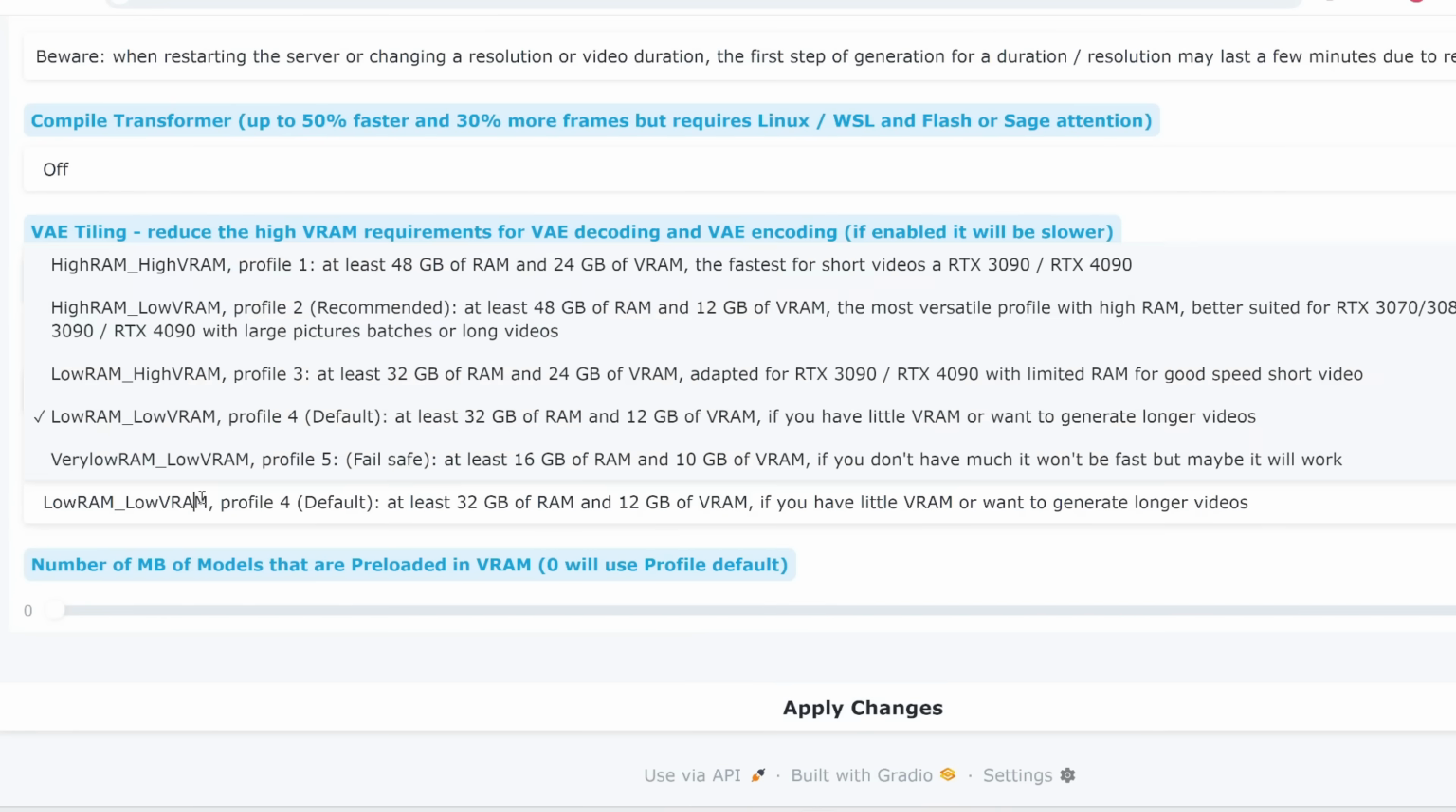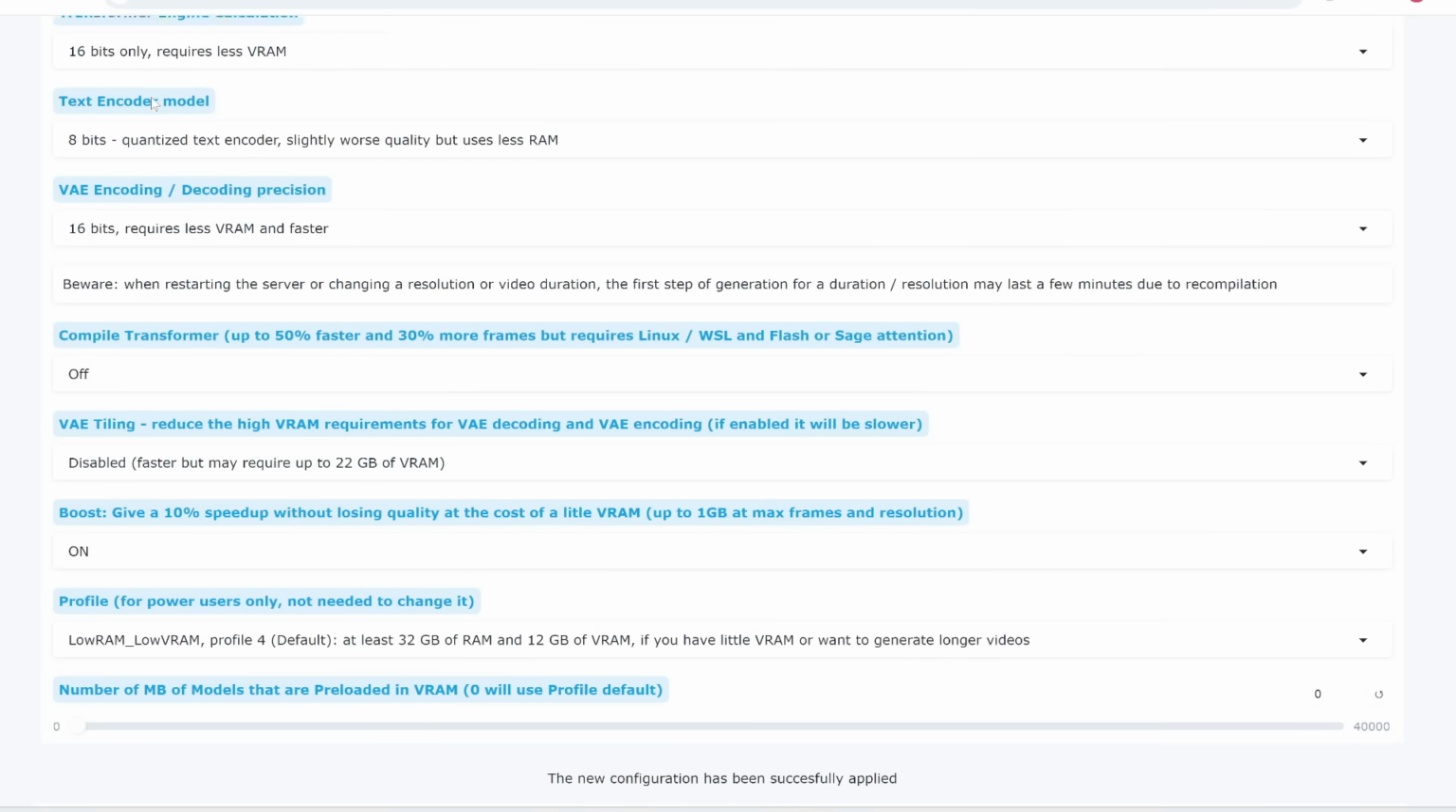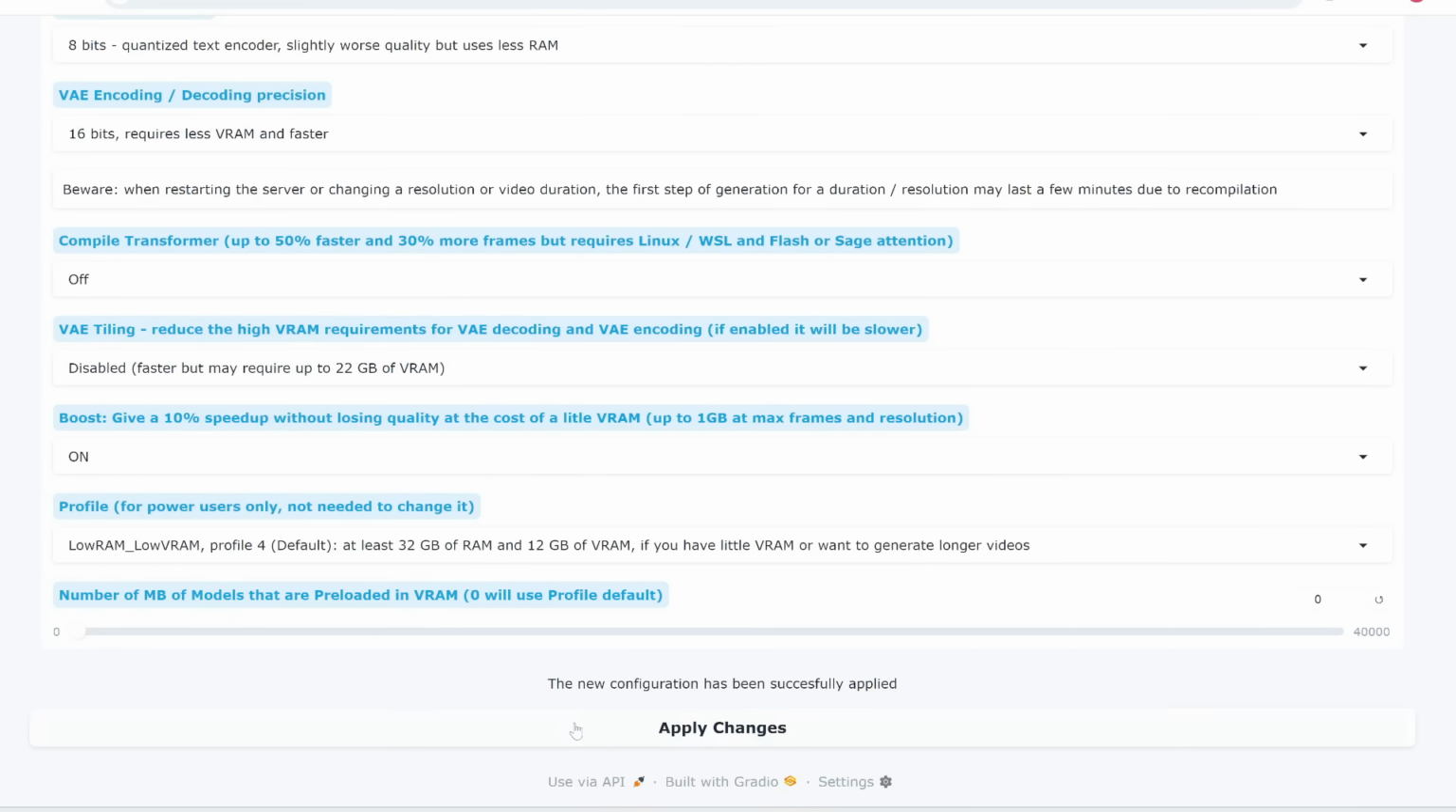Here for the profile, you can select a ton of these profiles. The default is this one if you have low RAM and low VRAM, and here it lists out the minimum amount that you should have. If you have at least 32 gigabytes of RAM and 12 gigabytes of VRAM, you should select this. If you have 24 gigabytes of VRAM, for example a 4090, then you should select profile 3. Conversely, if you have a ton of RAM but low VRAM, for example at least 48 gigabytes of RAM and only 12 gigabytes of VRAM, then you would select this, and so on and so forth. These are pretty self-explanatory. After you've selected the best options for your device, you can click on Apply Changes.